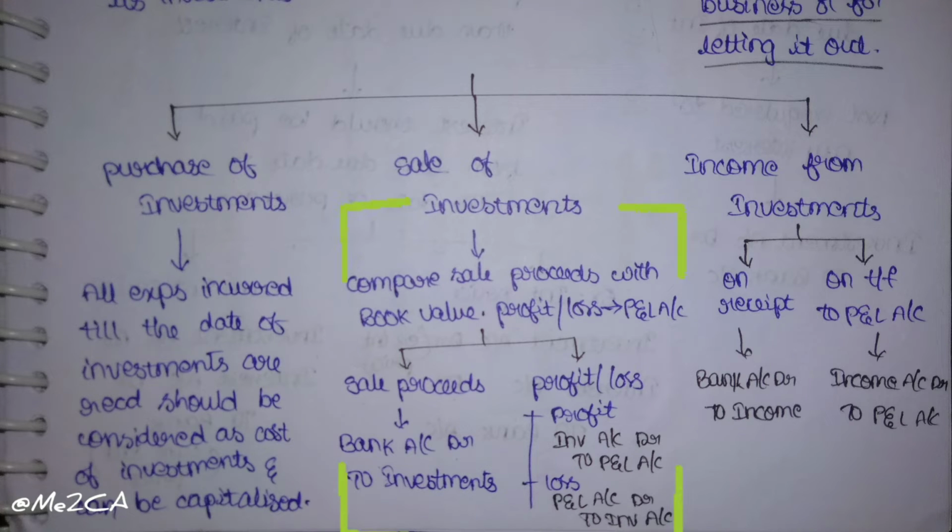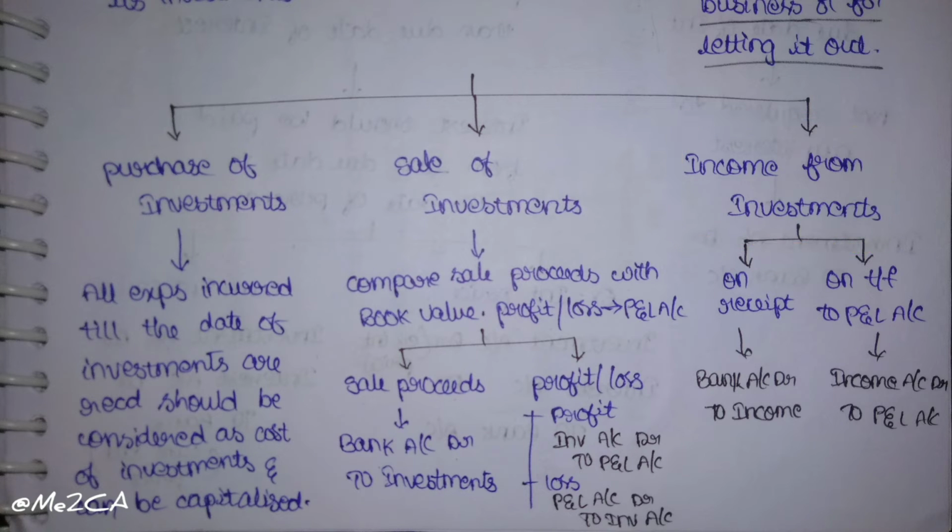In case of profit, the entry will be investment account debit to P&L account, and in case of loss, P&L account debit to investment account. Next, income from investments.